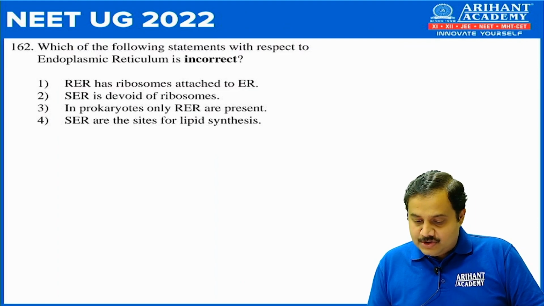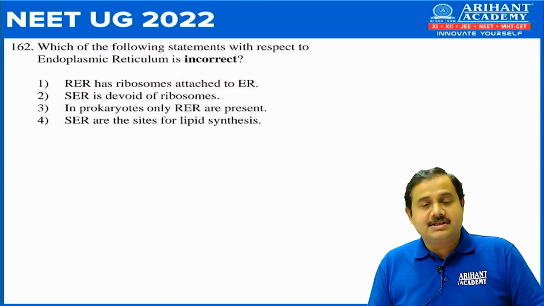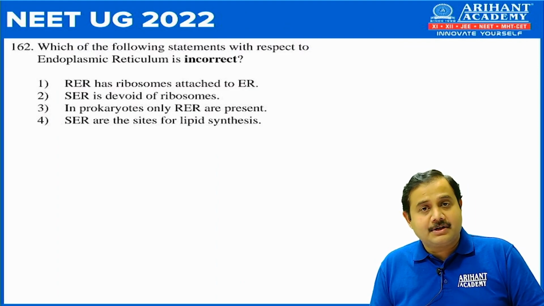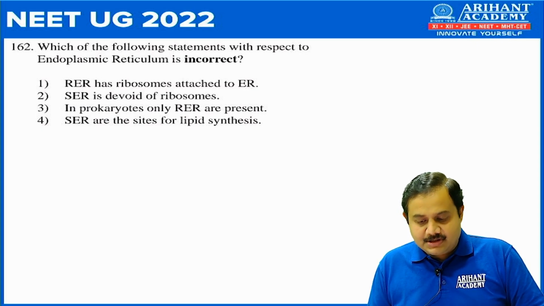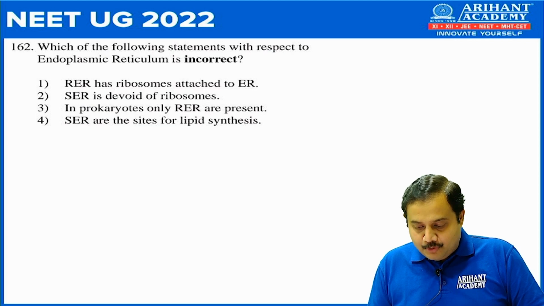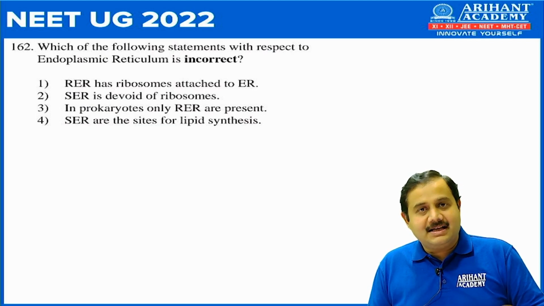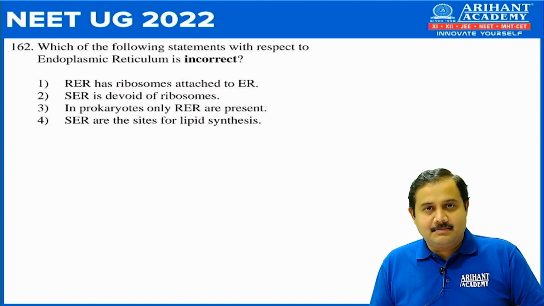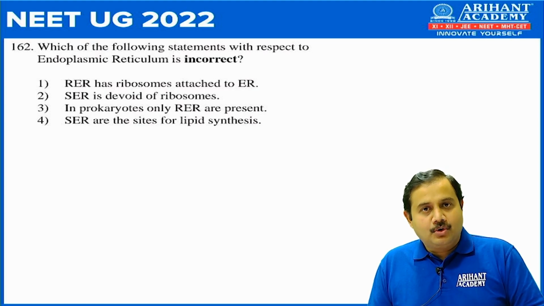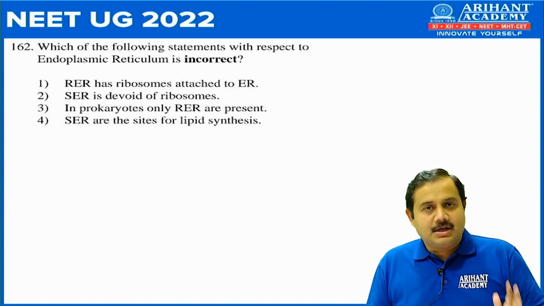162. Which of the following statement with respect to endoplasmic reticulum is incorrect? And the answer is number 3, that is in prokaryotes only RER are present. So RER is rough endoplasmic reticulum, and endoplasmic reticulum is a cell organelle of endomembrane system. In prokaryotes we don't find any membrane bound organelle. So option 3 is incorrect.